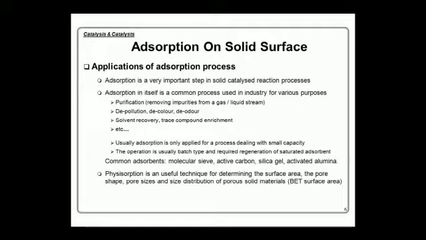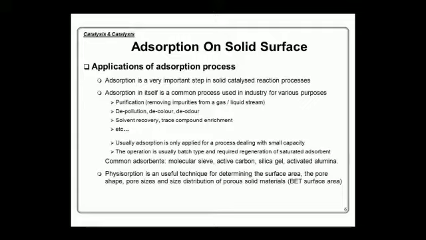in solid catalyzed reactions. Absorption itself is a common process used in industries in purification and depollution, decolorization and deodorization, solvent recovery, trace compound enrichment. Usually, absorption is only applied for a process with small capacity.